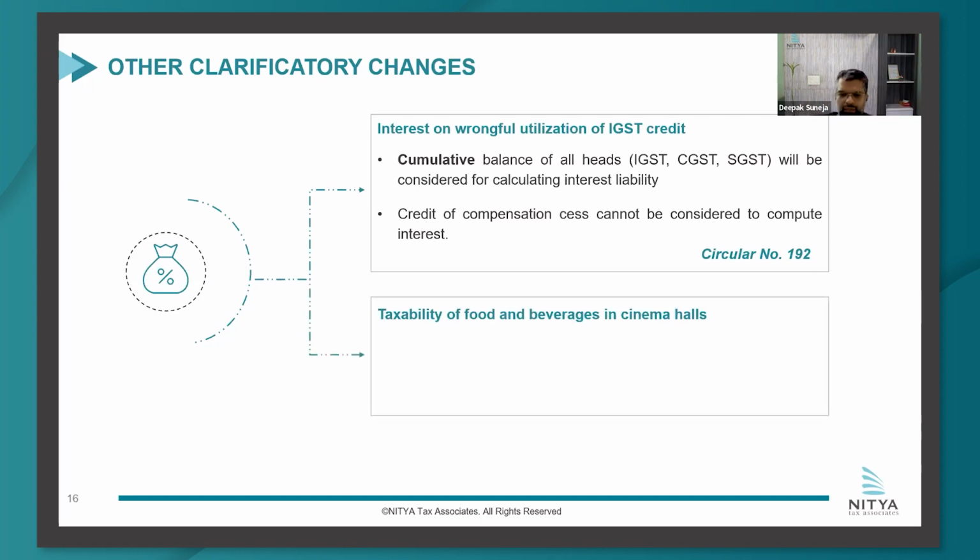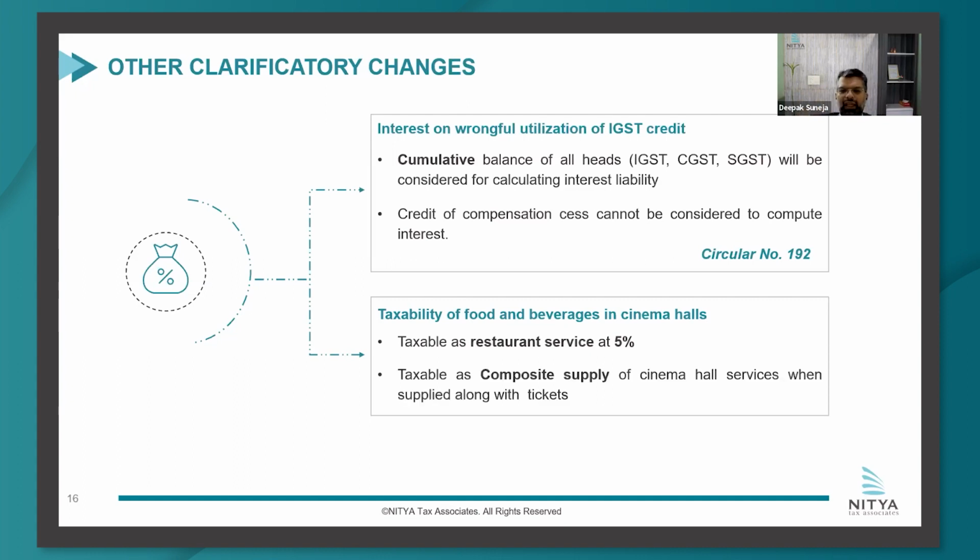Another clarification, which the industry, even though it was following, was that whatever food and beverages are served in the cinema hall, there is a service element in it, and therefore it would be taxable at 5%. But if at the time of issuing the ticket only, when you are booking tickets, you choose that you need this food and beverages, then it would be a composite supply. And in that case, you would be attracting a higher rate of 18%, which is applicable on cinema services.